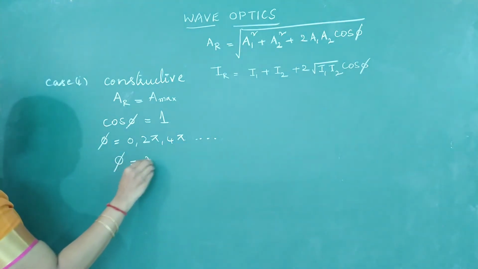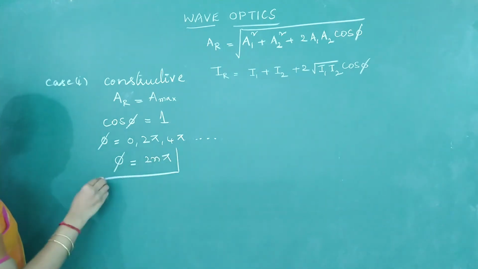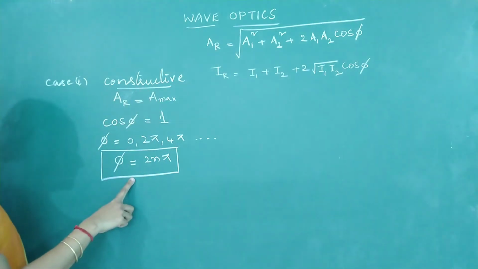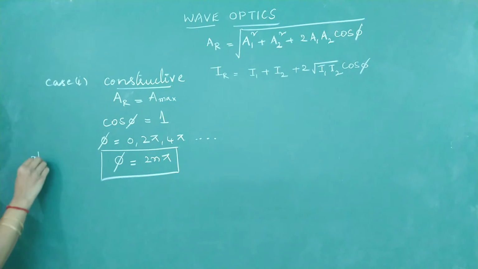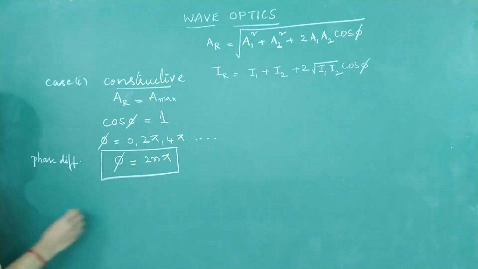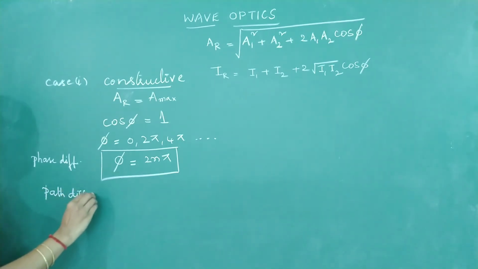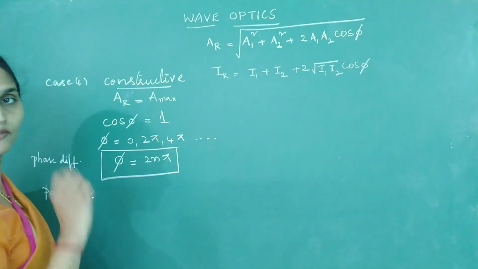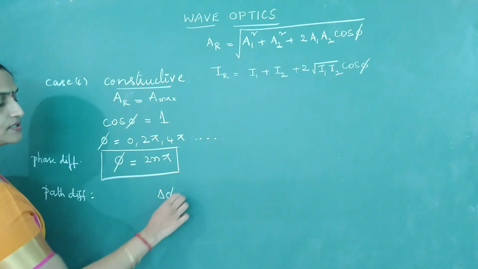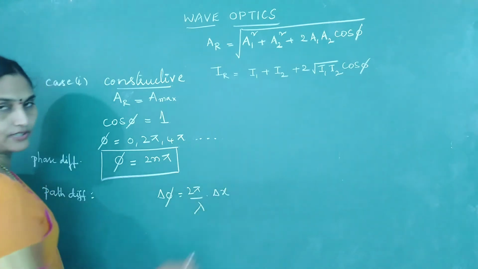If the phase difference between two waves is an integral multiple of 2 pi, that is 2n pi, this is the condition for constructive interference. This is the condition for phase difference. Then how can we write the path difference? Hope you remember the relation between phase difference and path difference when we studied waves. Phase difference is 2 pi by lambda into path difference.